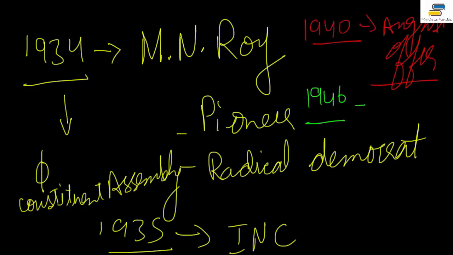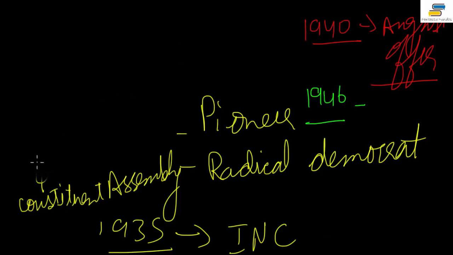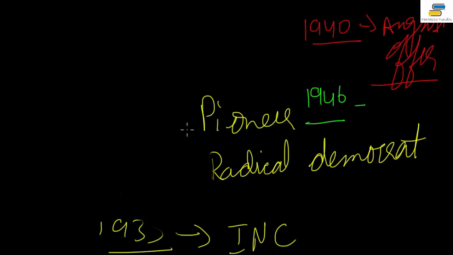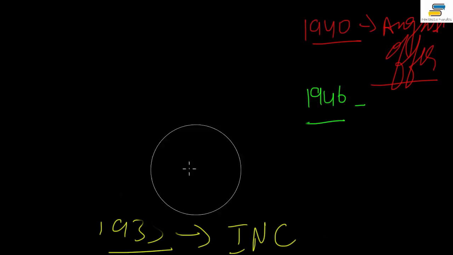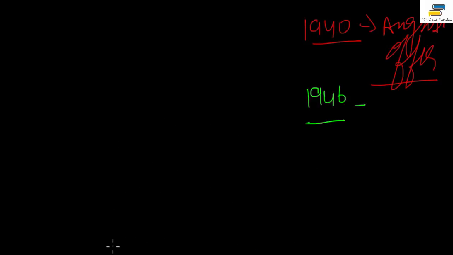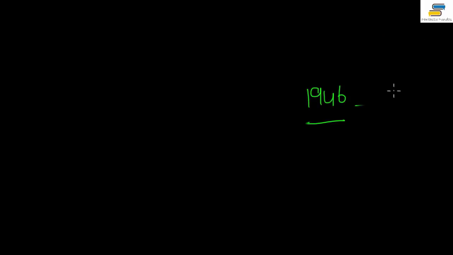Now, right, so we have 1934 over here. After 1934, for the first time M.N. Roy talked about the Constituent Assembly, and then in 1935 it became the main demand of the Indian National Congress. In 1940, the Britishers recognized our right to make the constitution, and in 1946 came the Cabinet Mission, on the basis of which we made our Constituent Assembly, right?